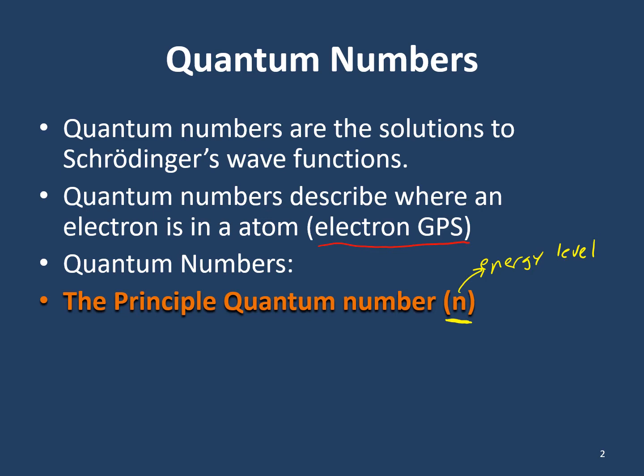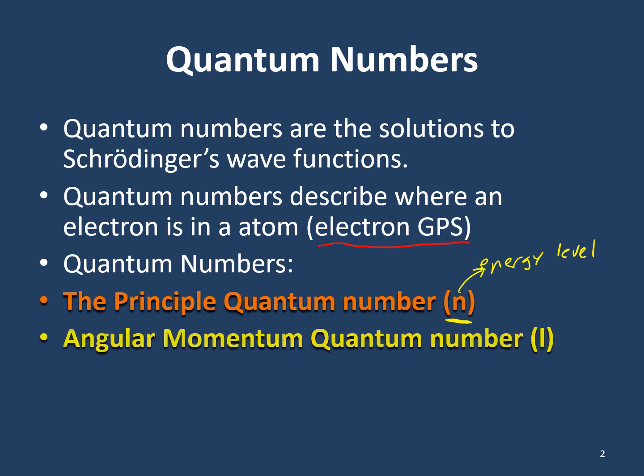Let's talk about another one. We'll go through each one of these in more depth on later slides. So the next one is known as the angular momentum quantum number. And this one actually has to do with the type of orbital that our electron is hanging out in. They all have different symbols, right? The principal quantum number is symbolized by a lowercase n.